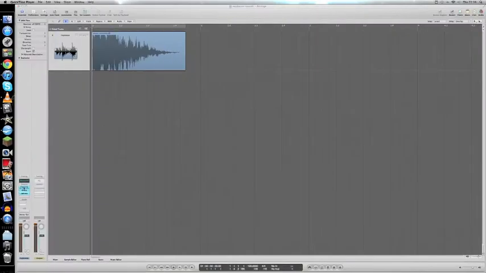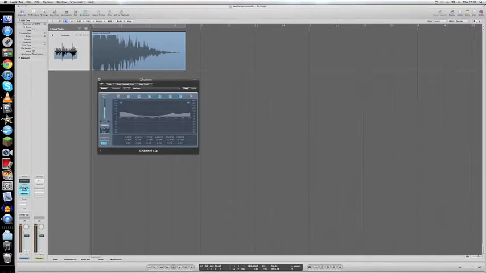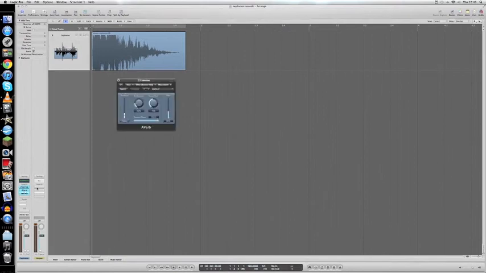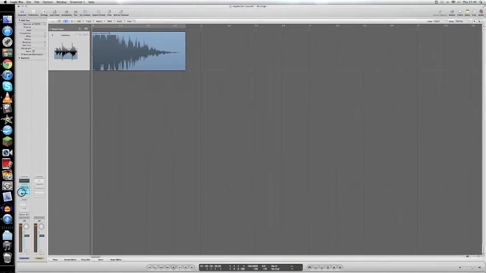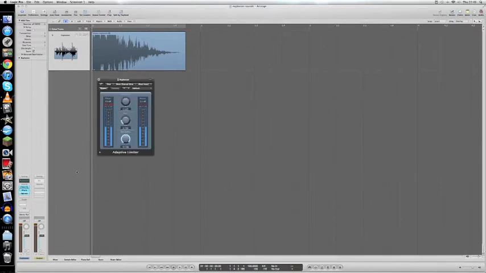Now that we're in Logic, I'm going to show you some of the processes that I went through to create the final explosion sounds. Firstly, a channel EQ was applied to raise some of the low frequencies and the high frequencies, but also duck certain frequencies to achieve the desired sound. A reverb unit was added to make the sound feel more natural and to fit the space it was in. Finally, a limiter was added to make sure that the final sound didn't clip when placed into the video.